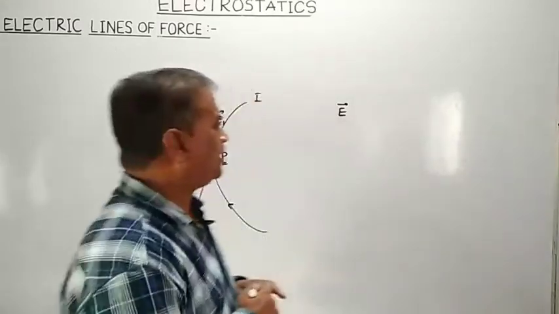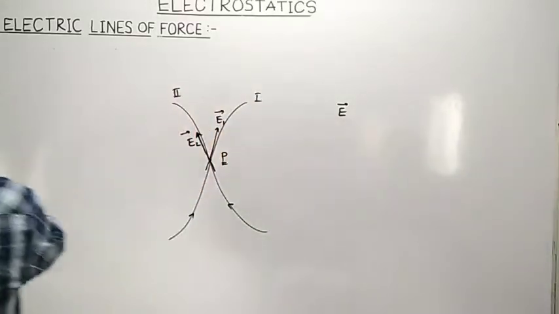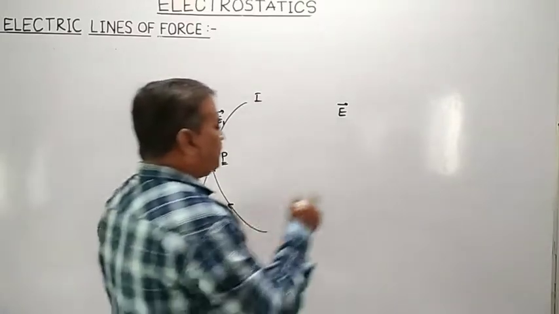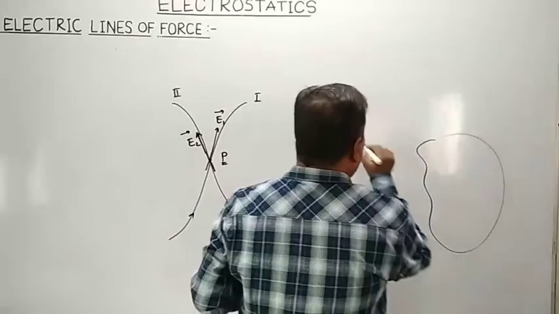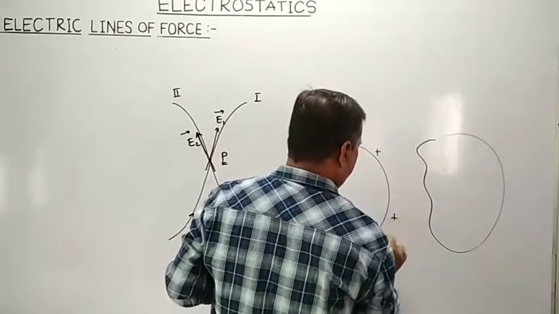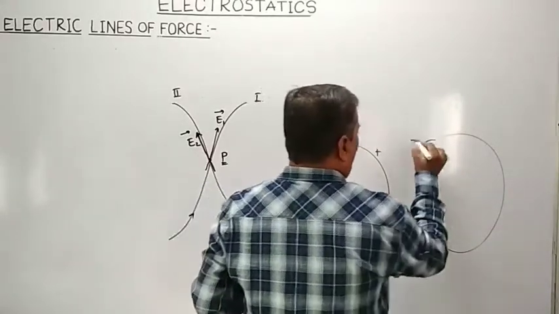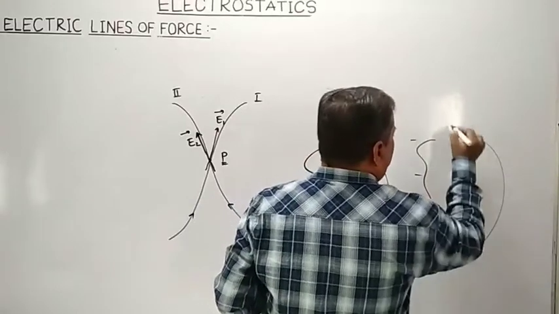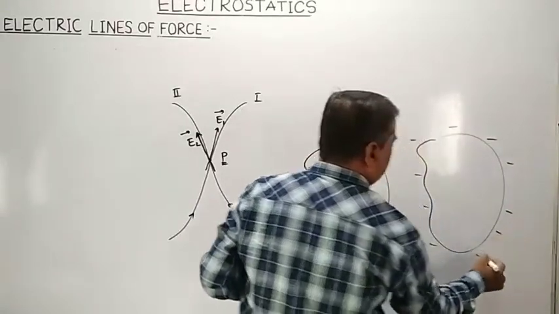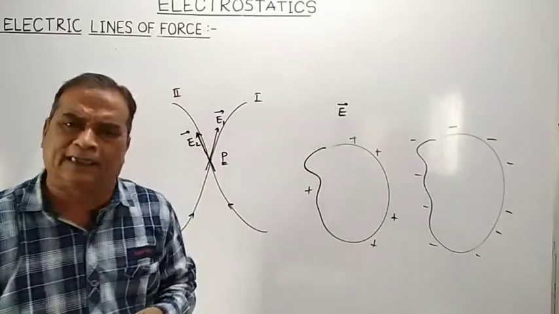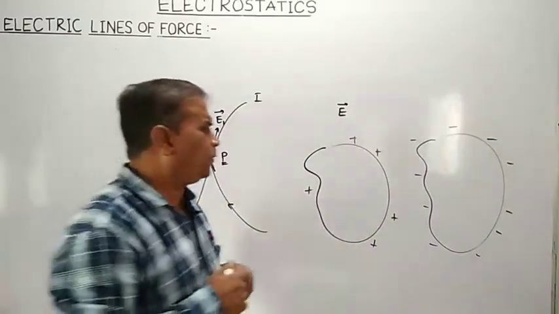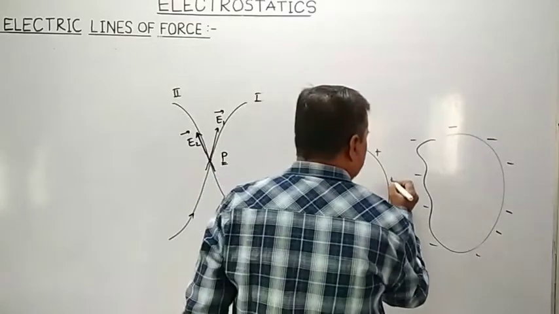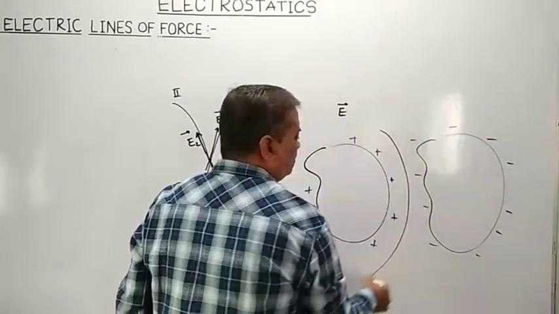Now the second important property of the electric line of force. Suppose we are having a positively charged object and a negatively charged object. We are having two objects. One of the objects is given positive charge, the other object is having negative charge. Then these charges produce their own electric field.